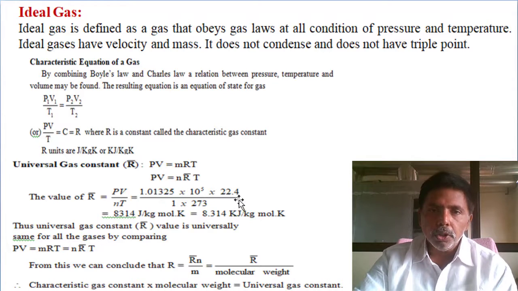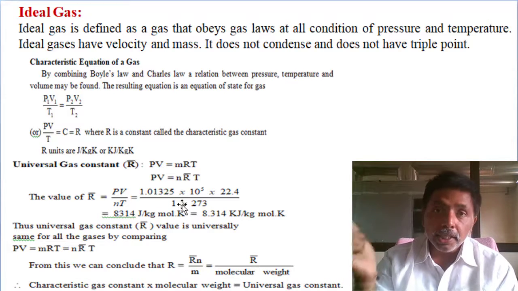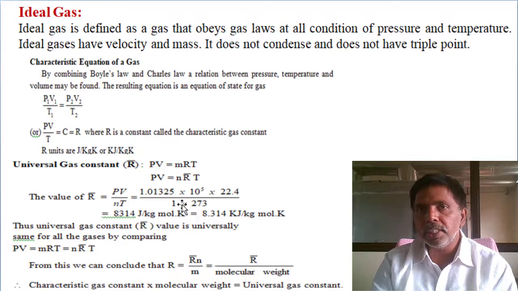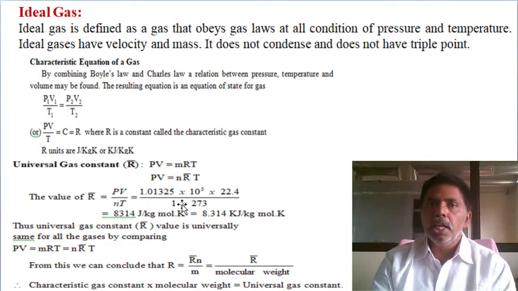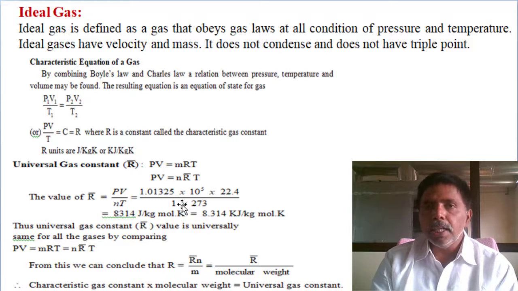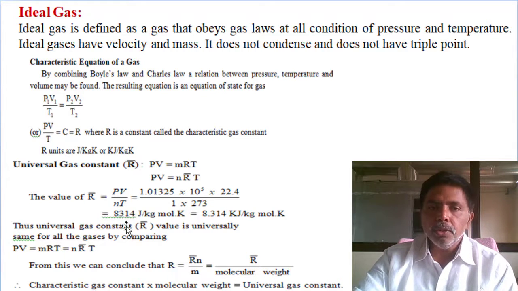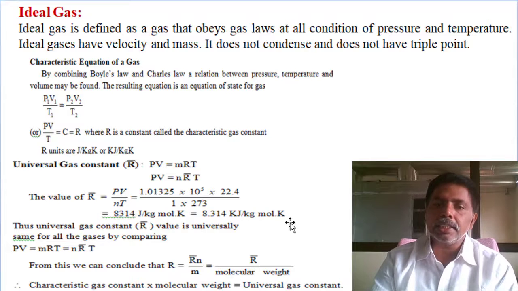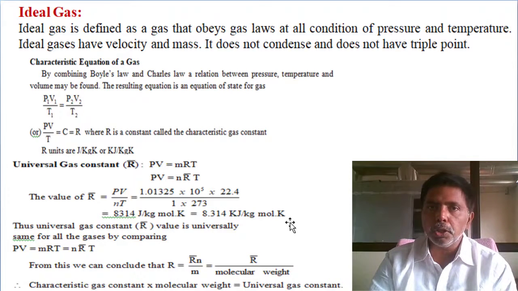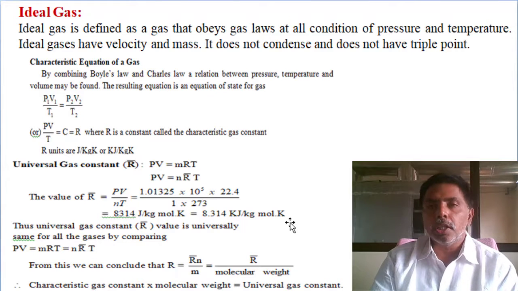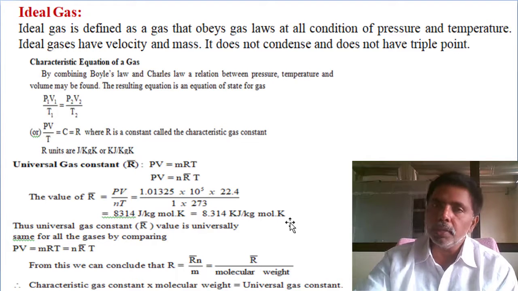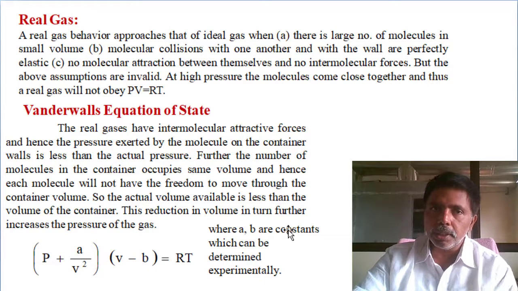So volume is 22.4 for 1 kg mole, at normal temperature 0 degrees, which means 273 Kelvin. Entire thermodynamics we are measuring in the Kelvin scale only. Then you will get the value 8.314 kilojoules per kg mole. This is the universal gas constant. Characteristic gas constant means, for a particular gas, the R value I want to determine is divided by the molecular weight. Simple logic. For air, divided by 28.28 something. So this is the method of how to calculate.